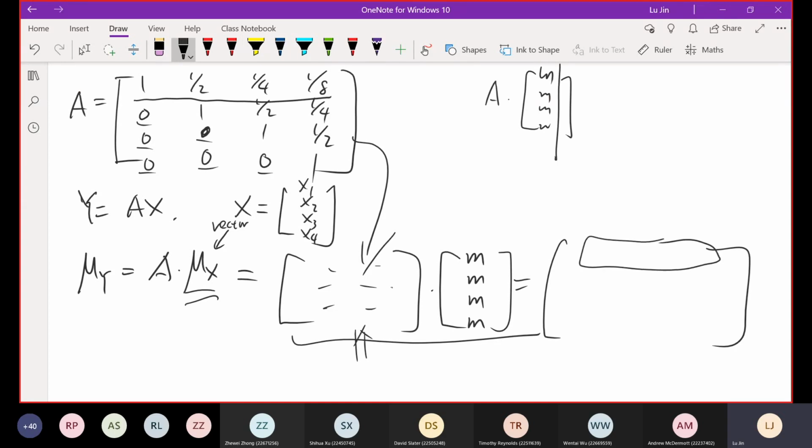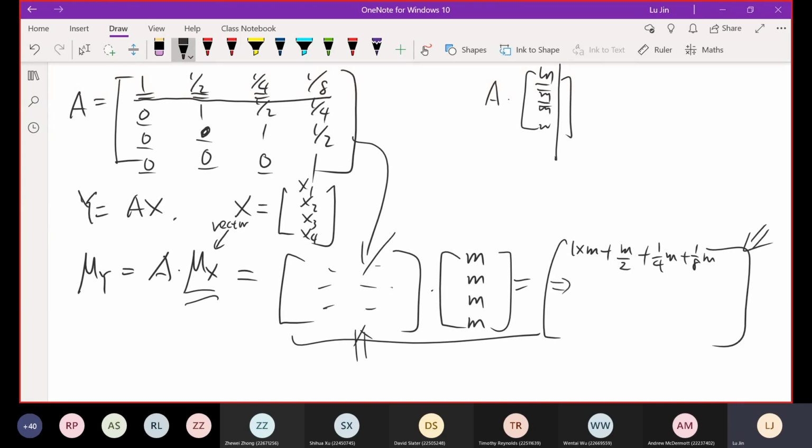So the first element in this mu y is equal to 1 times m, plus half times m, plus a quarter times m, plus 1/8 times m. This is the first element in the mu y vector.